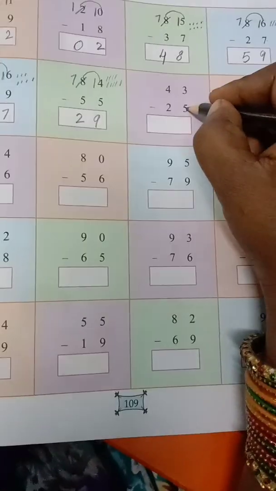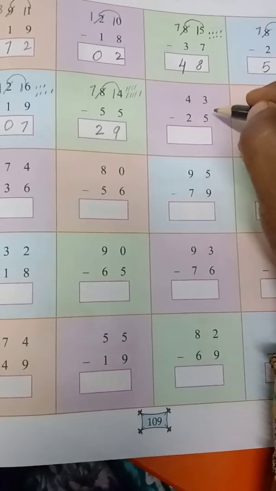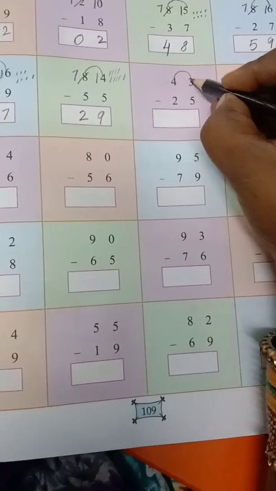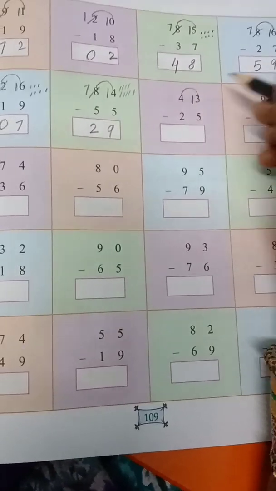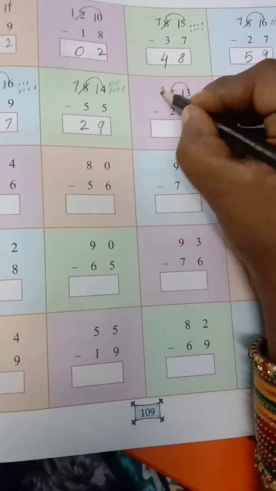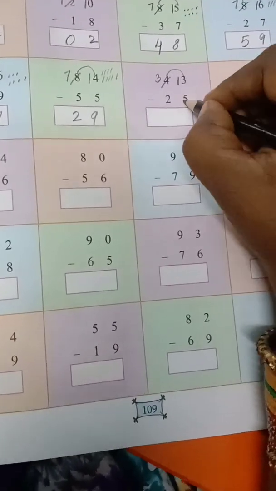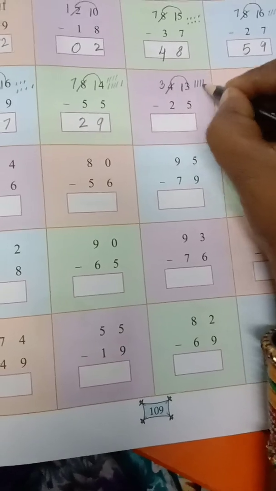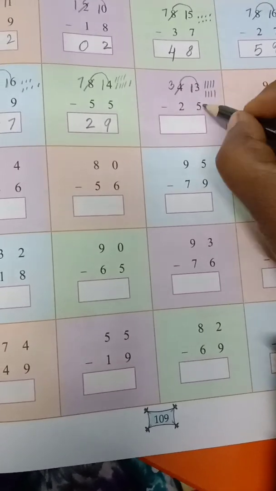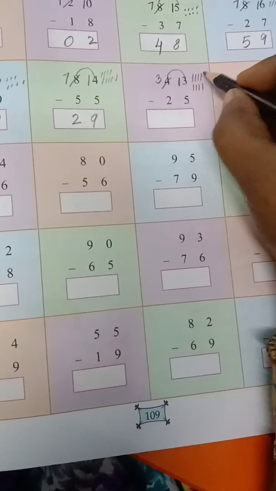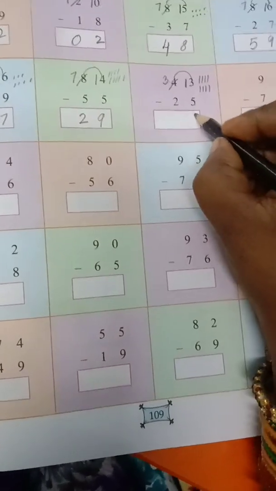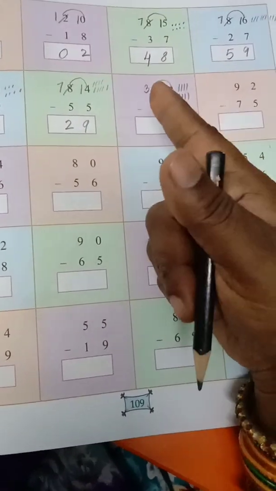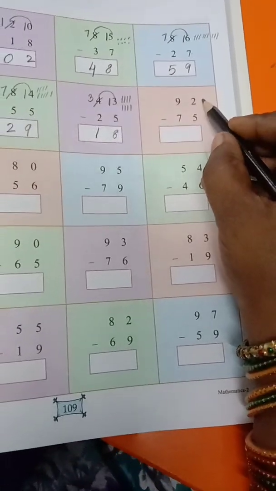Okay. 43 minus 25. So, from 3 you can't deduct 5. Borrow. This will become 13. And 4's back number is 3. After 5 you need to count till 13. After 5, 6, 7, 8, 9, 10, 11, 12, 13. 1, 2, 3, 4, 5, 6, 7, 8. And after 2, 3. Only 1.